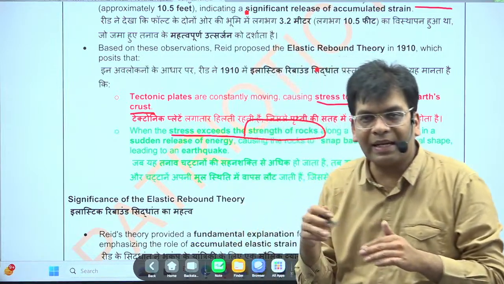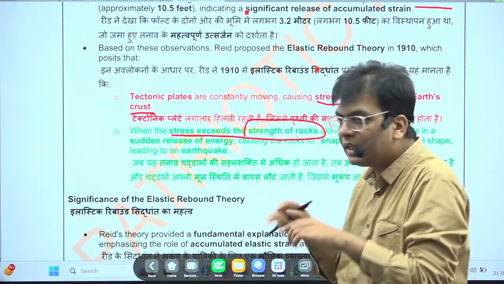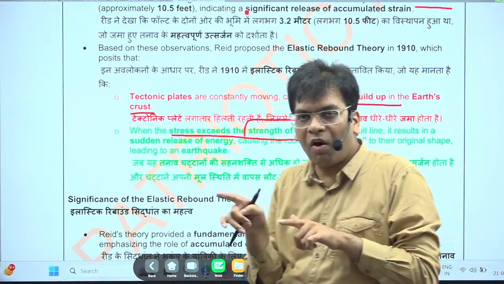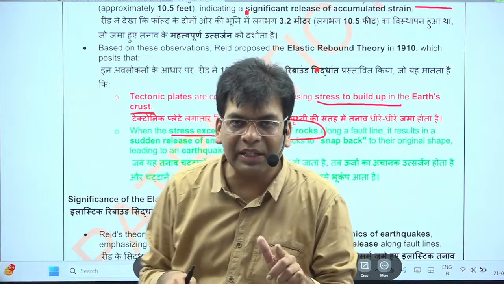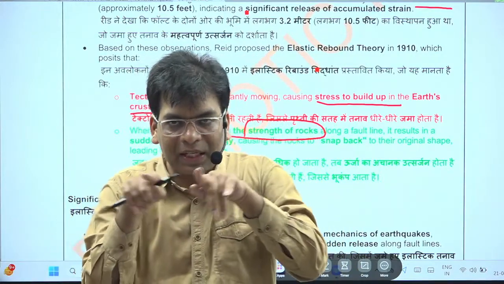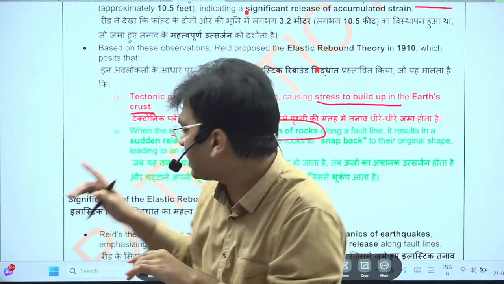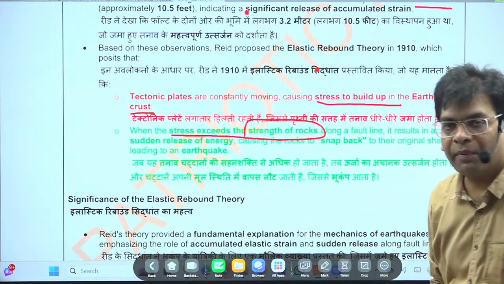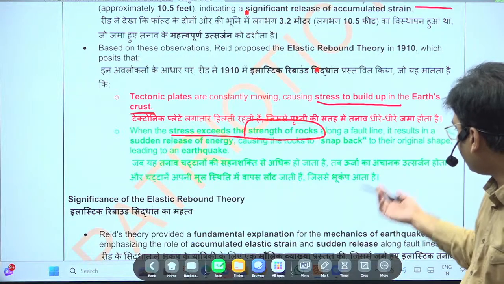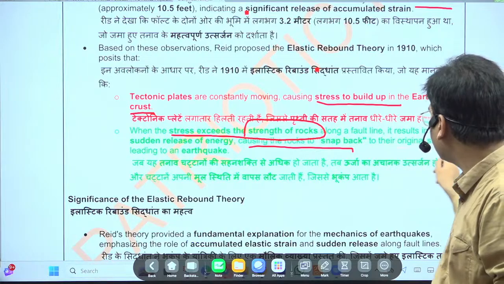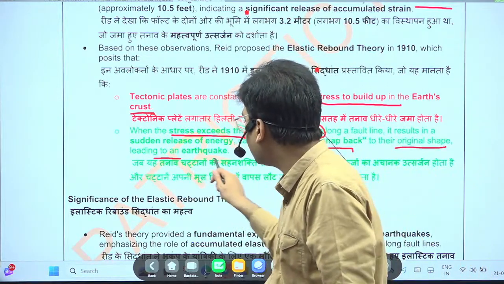If it exceeds the strength of the rocks, then there will be a crack. This crack is known as the fault, and this crack will result in the earthquake condition. There will be a breakup along that fault, and this will result in the origin of the earthquake.